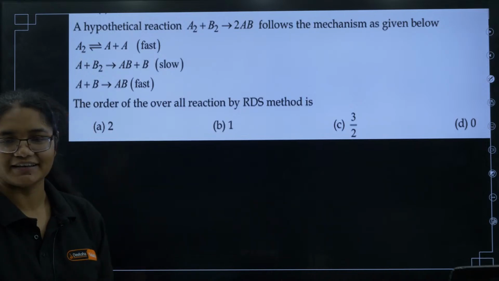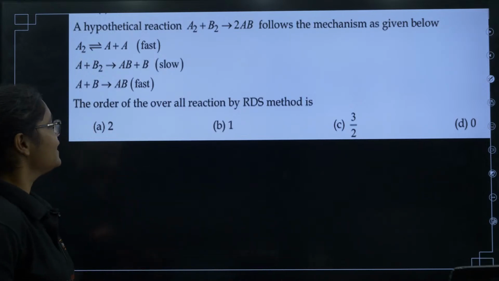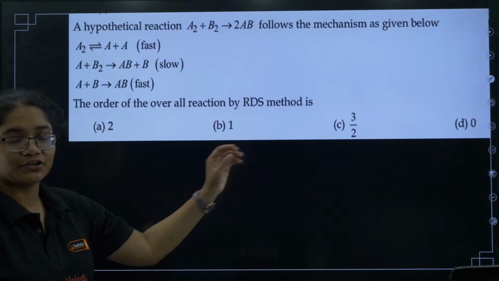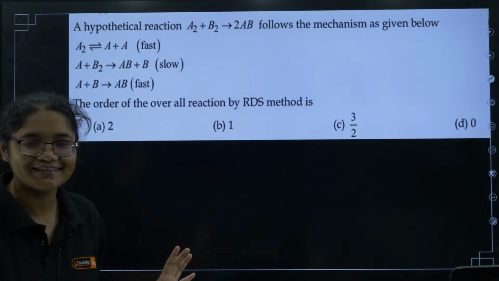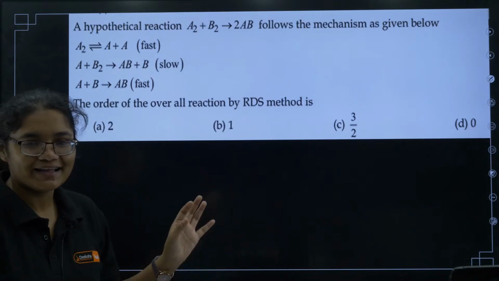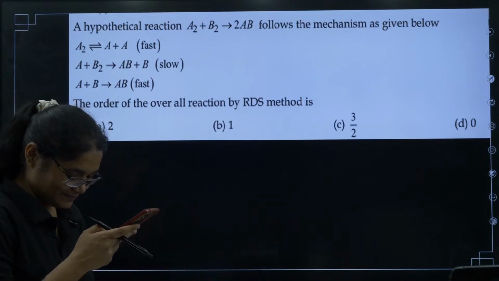Let's do the next question. Let's get started with the next question. You have to tell the overall order of the reaction by the RDS method. RDS is not any bomb here. What is RDS? RDS is the rate determining step method.